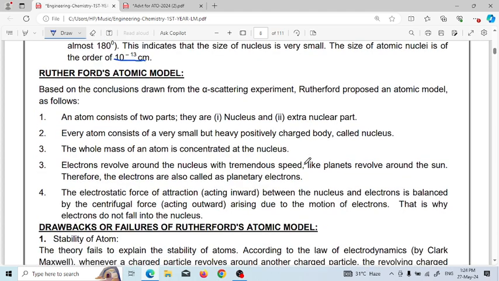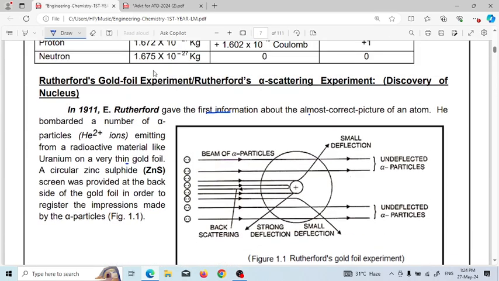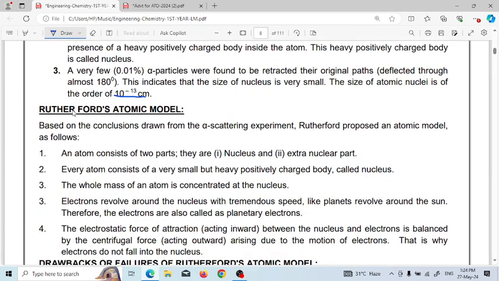Next is Rutherford's atomic model, also called Rutherford's nuclear model. Based on the conclusions drawn from the alpha scattering experiment, Rutherford proposed the atomic model as follows. Number one, an atom consists of two parts: the nucleus and the extranuclear part.